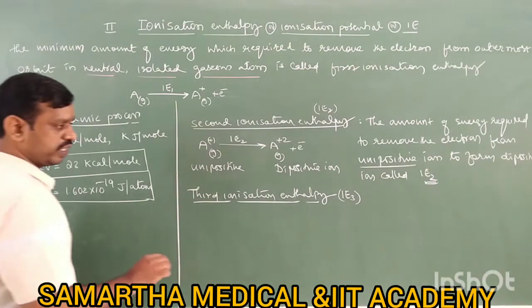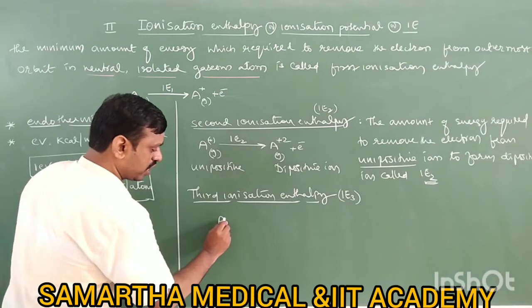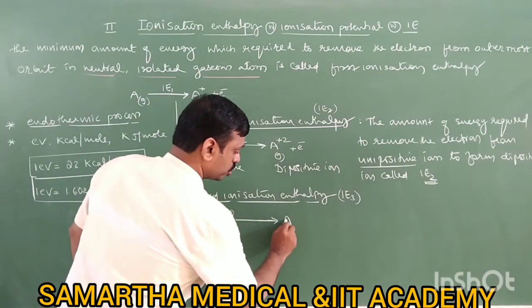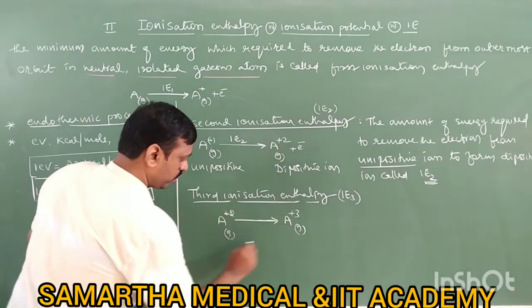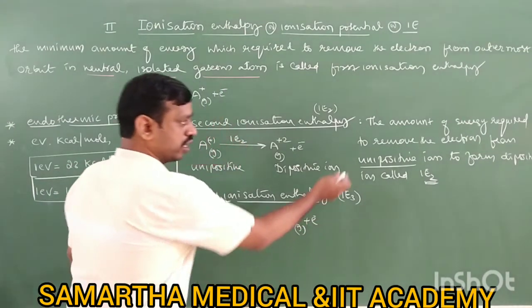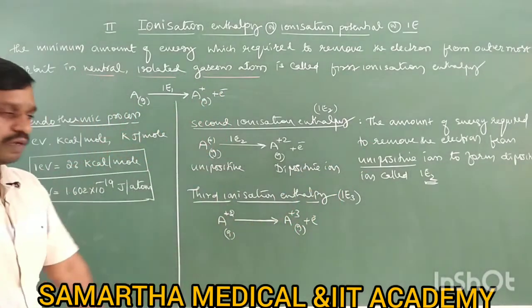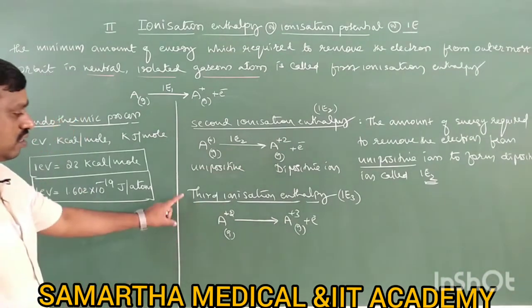It is the amount of energy required to remove the electron from a dipositive ion to form a tripositive ion, that's it. Here unipositive to dipositive, here dipositive to tripositive ion in gaseous state, called third ionization enthalpy.